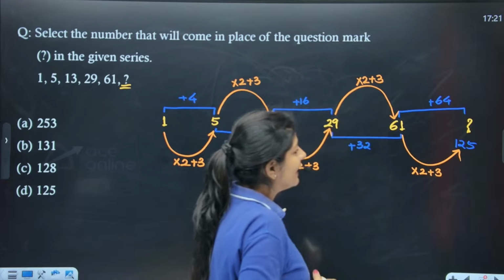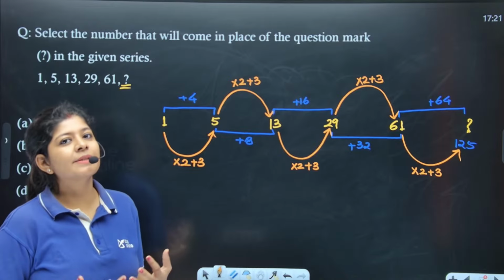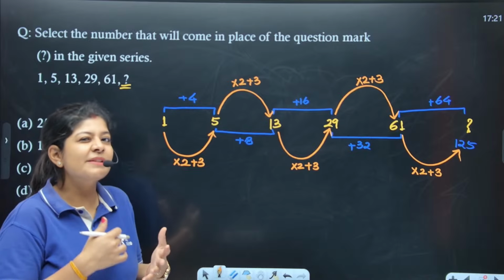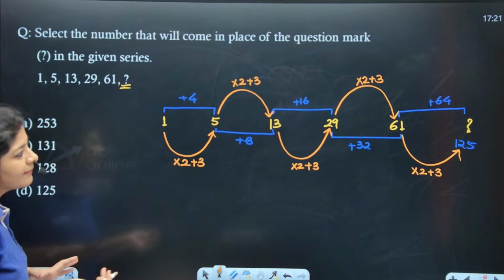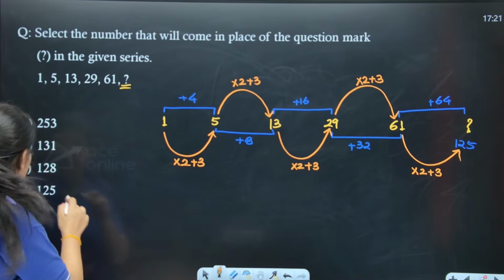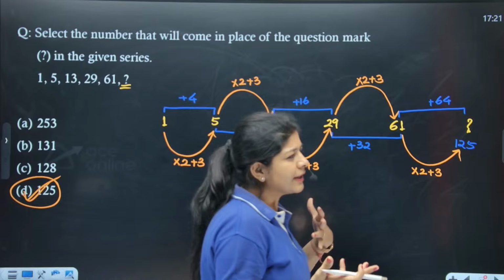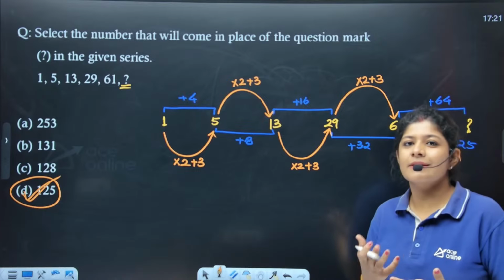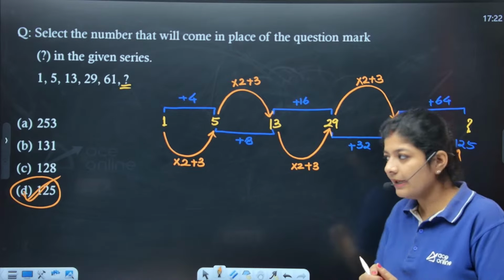So basically, as we have already discussed many times, as we are having infinite numbers, that means infinite patterns can be possible, right? But what we need to do is simply take care of the options that we are having. So both the logics are valid. It totally depends on us which logic clicks first and with which logic we can easily get the answer, right? Next.